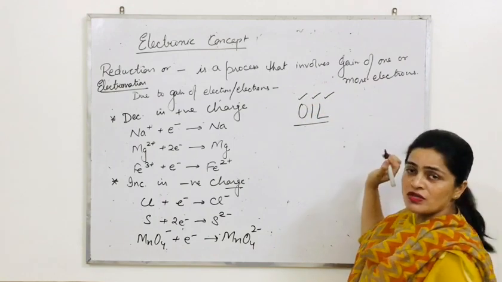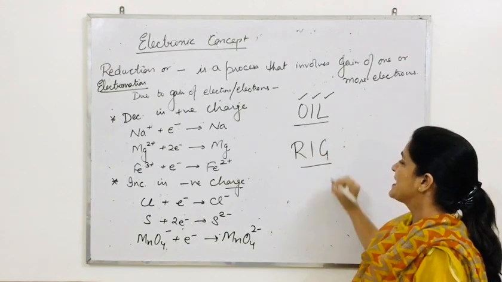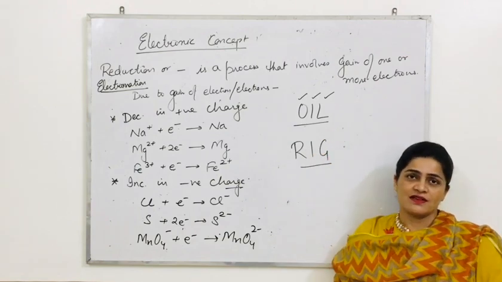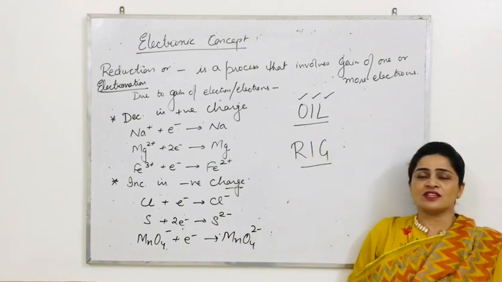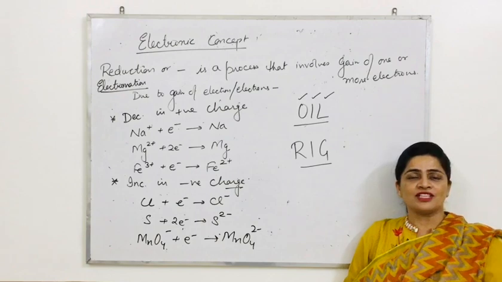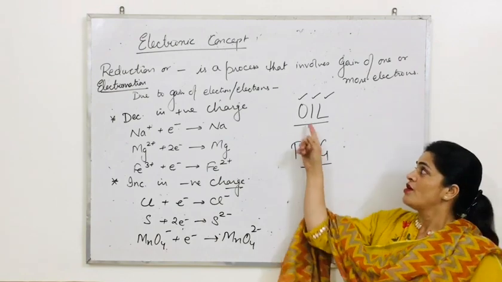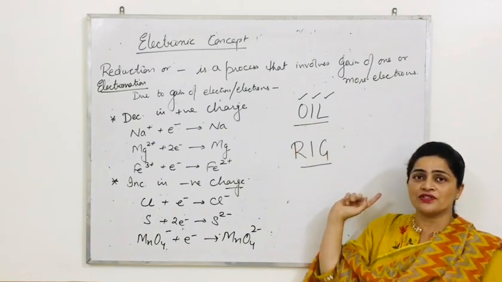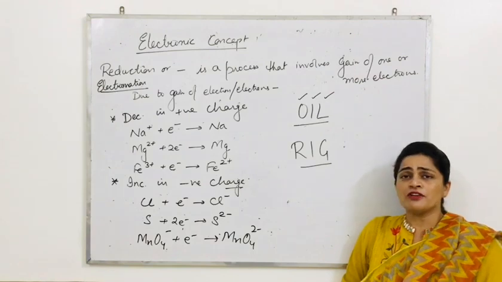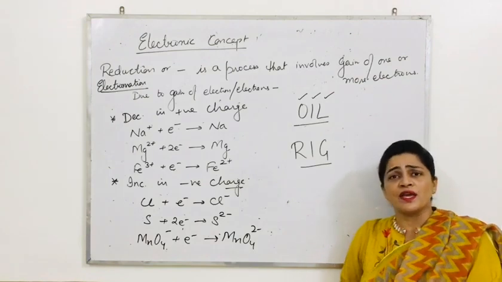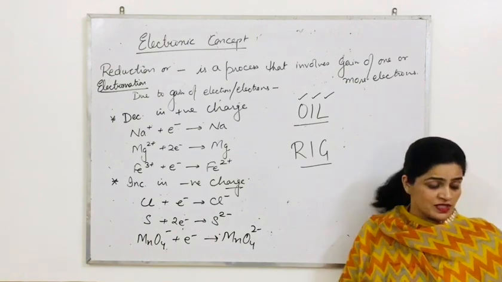Oxidation is loss of electron. You can learn like this. Reduction is gain of electron. You can learn like this. That means you need to learn two words and the definitions you can combine. So what is oxidation? Oxidation is a process that involves loss of electron. Oxidation is loss of electron. Reduction is gain of electron. Find out your own way, otherwise you can learn in this way. Definition of oxidation and reduction, finished.